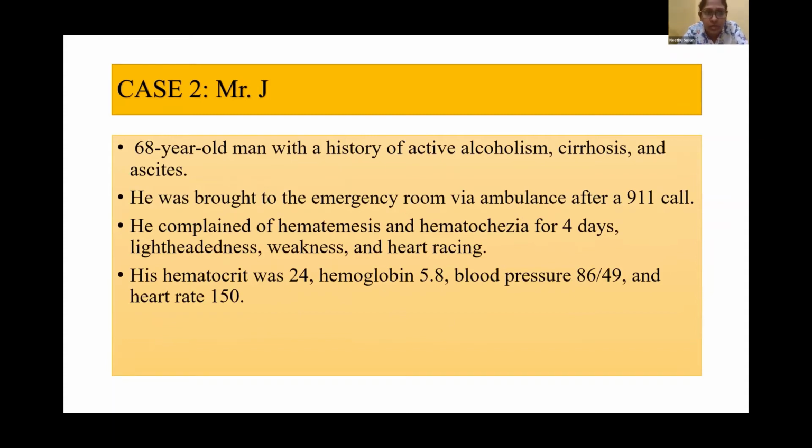So we'll move on to case 2, Mr. J. So Mr. J is a 68-year-old man with a history of active alcoholism, cirrhosis, and ascites. He was brought to the emergency room via ambulance. He complained of hematemesis and hematochezia for 4 days, lightheadedness, weakness, and heart racing. His hematocrit was 24, hemoglobin 5.8, blood pressure 86/49, and heart rate 150.